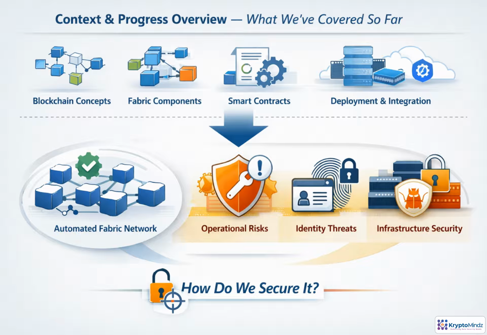You already have the core pieces: Fabric architecture, smart contracts, integration, deployment, and automation. Now the focus shifts to operations. Once the network is running, how do we protect identities, infrastructure, and daily processes from real threats?